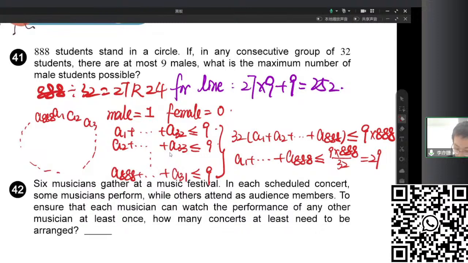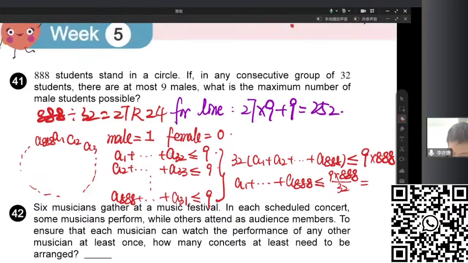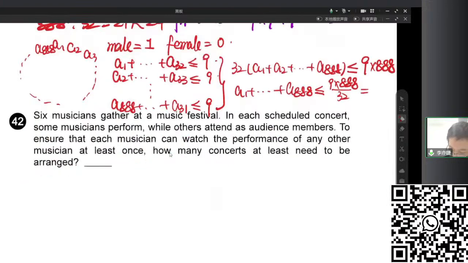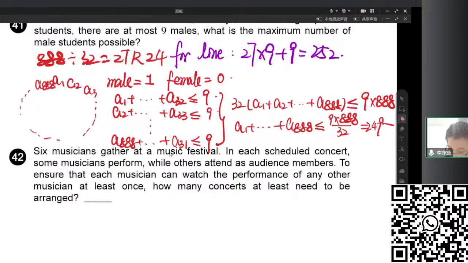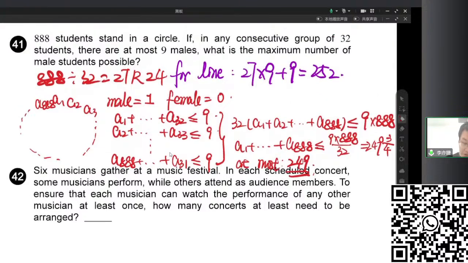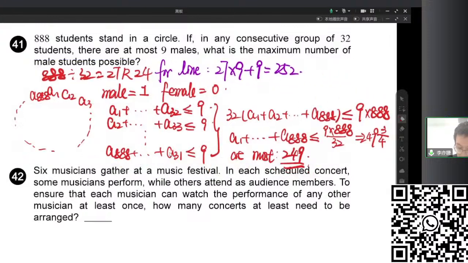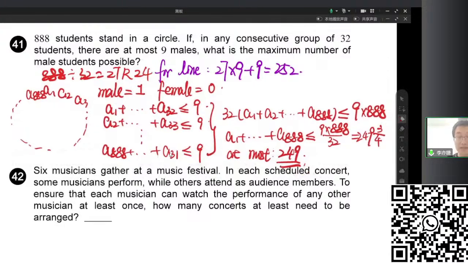It's 249. Sorry. Yeah, 249 and 304. So it's an integer number, so at most it is 249. This is the answer. The key point to solve this question is that we just give a value for the male and female, and then use the total sum to get the answer.